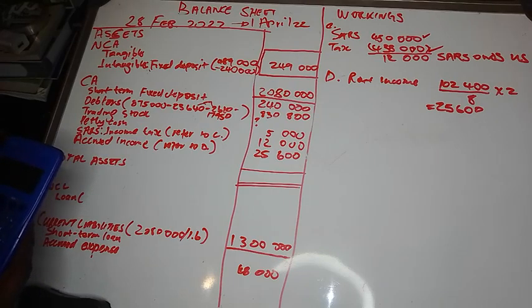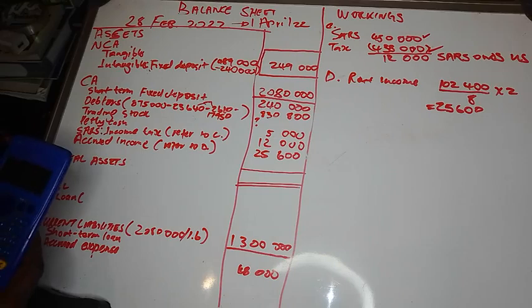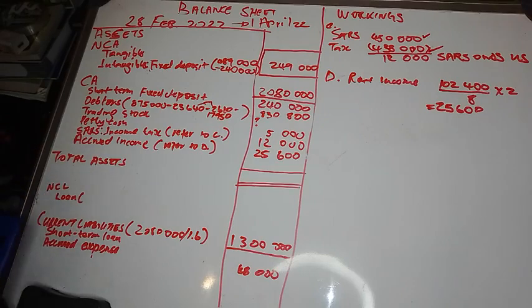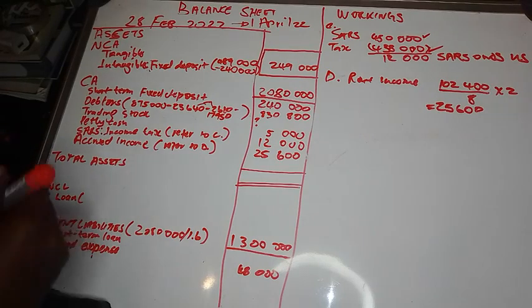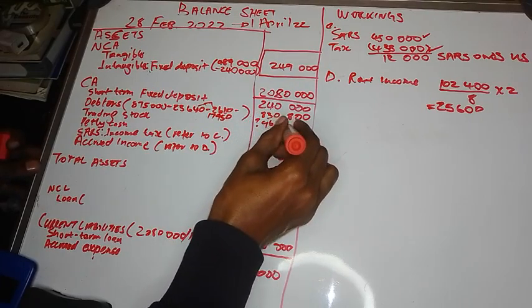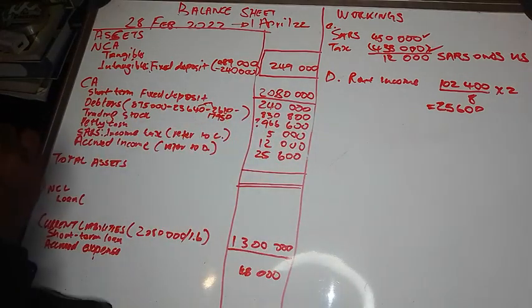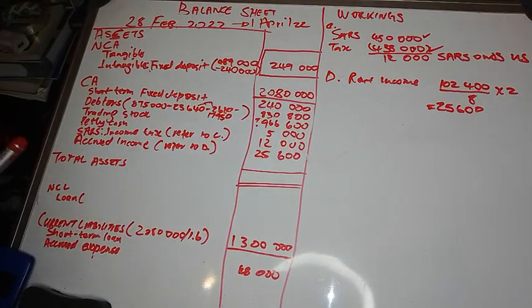You minus 240,000, you minus 830,800, you minus 5,000, you minus 12,000, you minus 25,600. Then how much do you have? You will have 966,600.